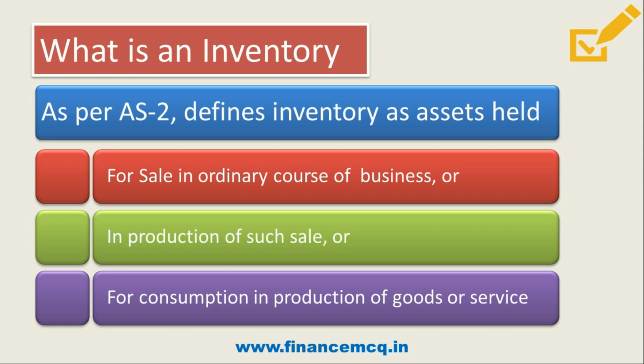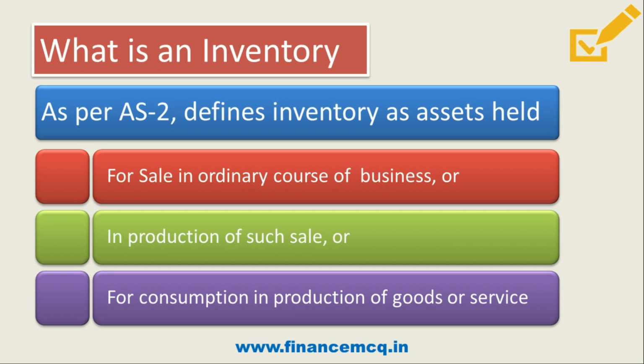Or if it is held for consumption in production of goods or services, it will be considered as inventory. For example, raw material for manufacturing goods will be considered as inventory only. So I hope these points are clear.